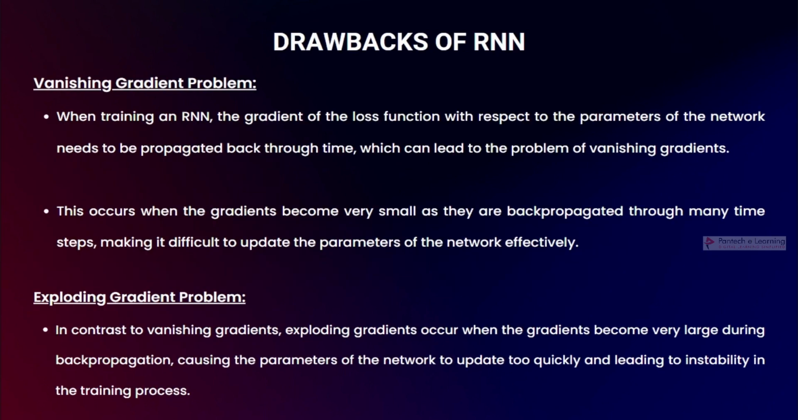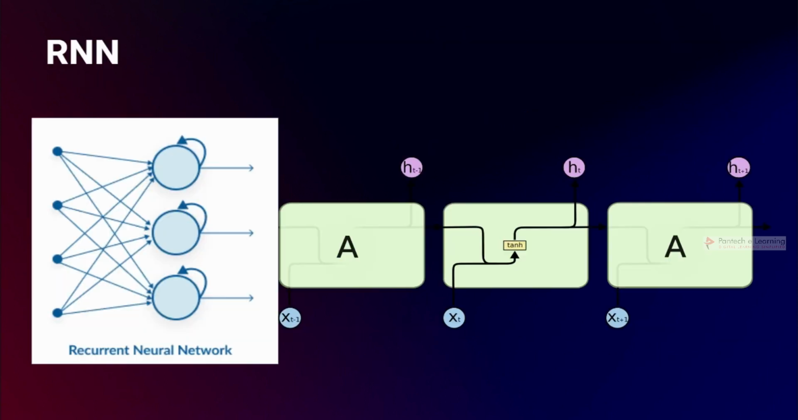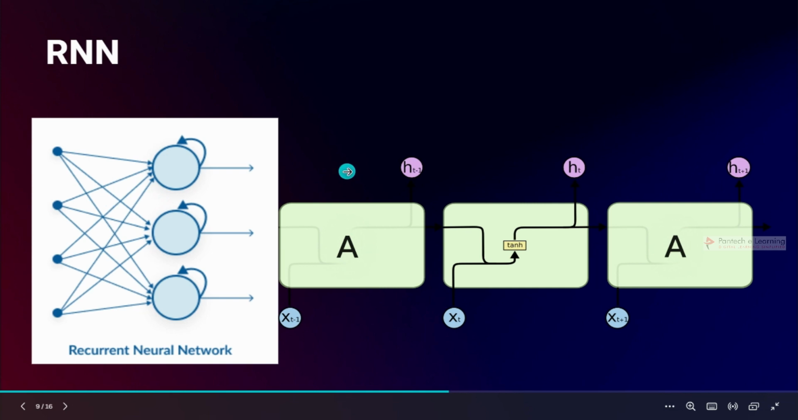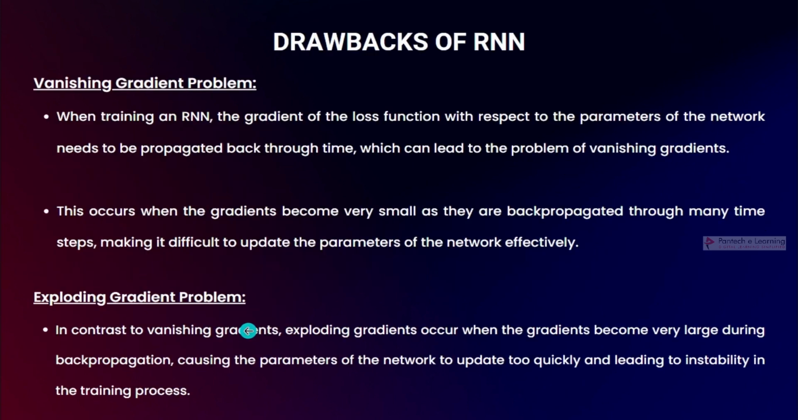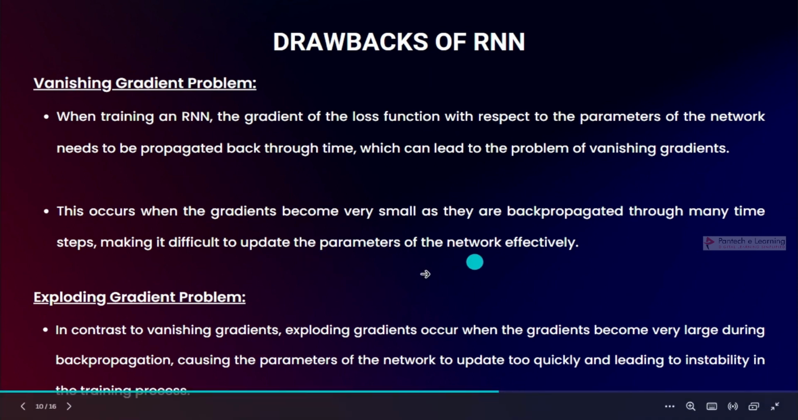We have exploding gradient also. What happens is, when you have a very large gradient during backpropagation, the parameters need to update too quickly, leading to instability. See here, every time this one performs, it gives feedback, and this feedback keeps on adding, so when backpropagation happens, the clumsiness or the noise keeps getting added. This may lead to exploding gradient, and sometimes nothing will happen. That's called the vanishing gradient problem. So these two problems are already there.